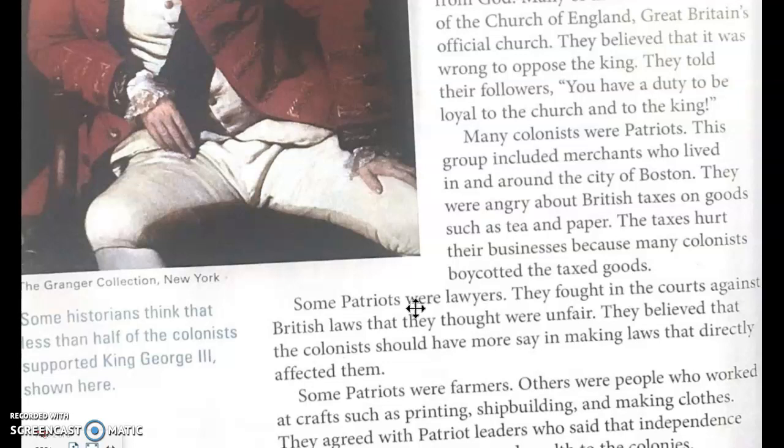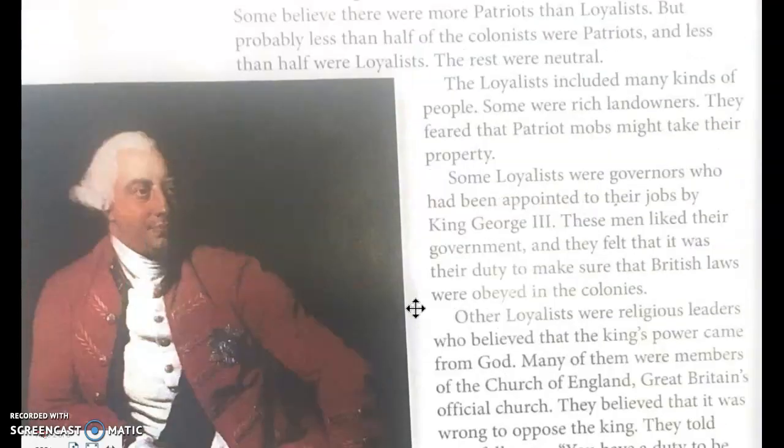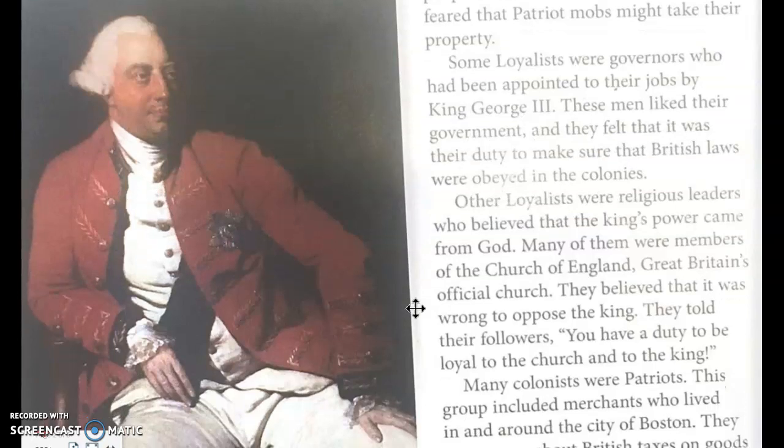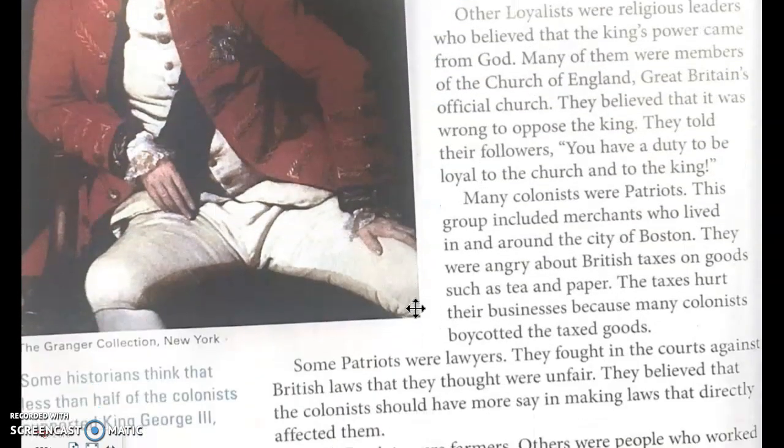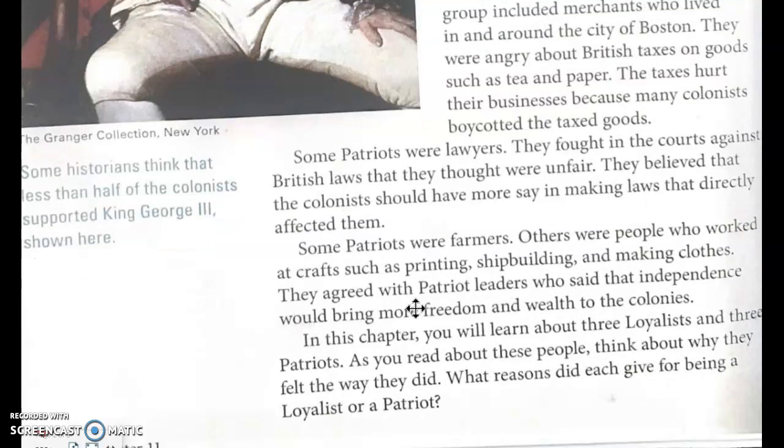Some historians think that less than half of the colonists supported King George III, shown here. So that's King George III in that picture. Some patriots were farmers. Others were people who worked at crafts such as printing, shipbuilding, and making clothes. They agreed with patriot leaders who said that independence would bring more freedom and wealth to the colonies.